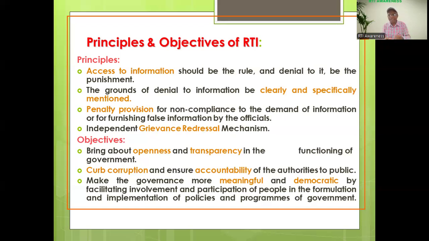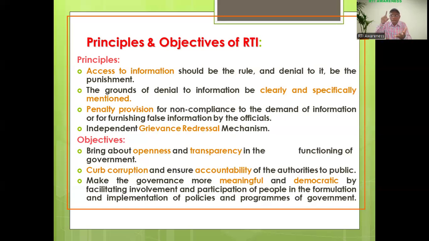Next, another principle of this RTI is the independent grievance redressal mechanism. In RTI, the PIO has a right, the first appellate authority has a right, and the citizen also has a right. The citizen can independently appeal before the first appellate authority or before the Odisha Information Commission.